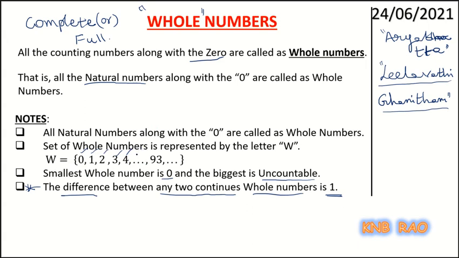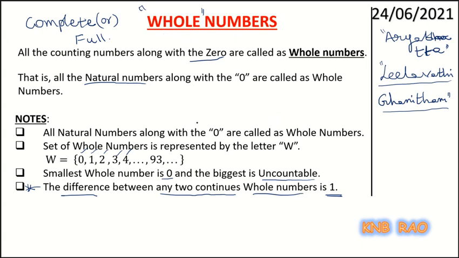They are not part. Part means half, quarter, 0.8. They are all part. They are not full. Whereas these natural numbers or whole numbers, they are all full. That's how this word whole, complete, is used to name these whole numbers.